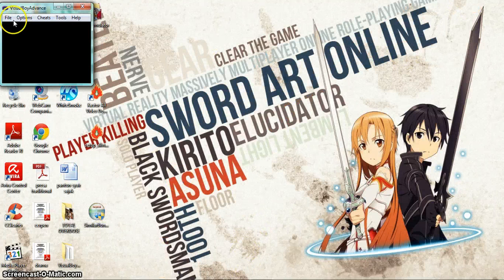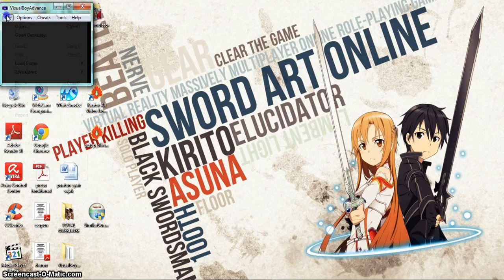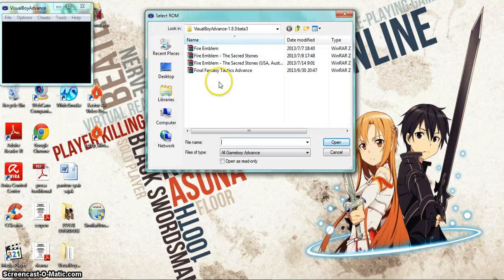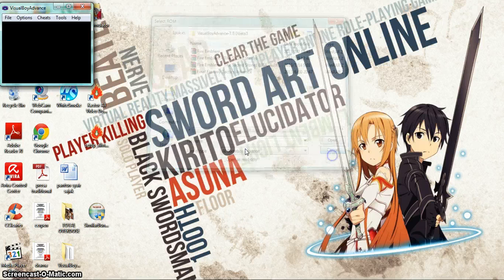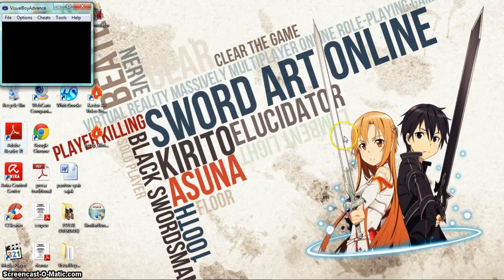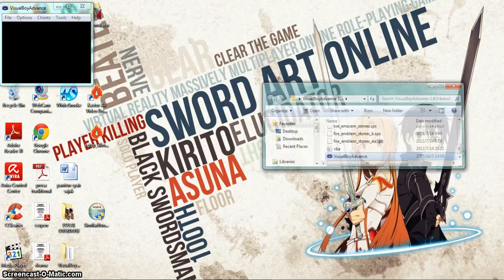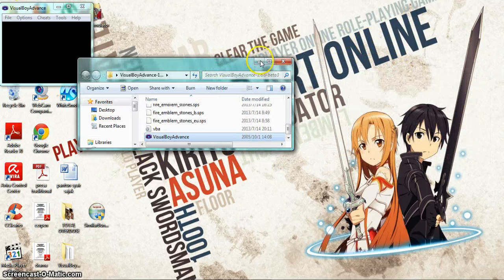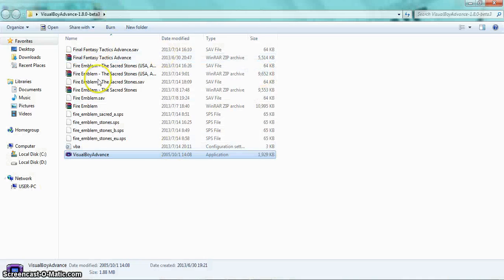So I have to put it back. This time, you have the Visual Boy Advance. Click here, open, and then wait for something to appear. Before you start playing, go to the same place as earlier, the download. Here at the download, the game will appear. Just don't extract it. Just put it into the VisualBoyAdvance folder, like I put it in this one.